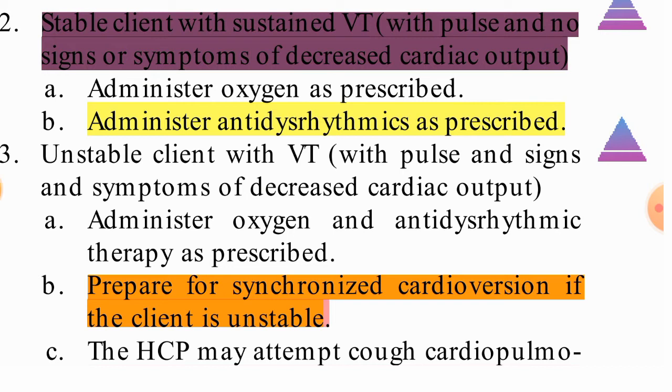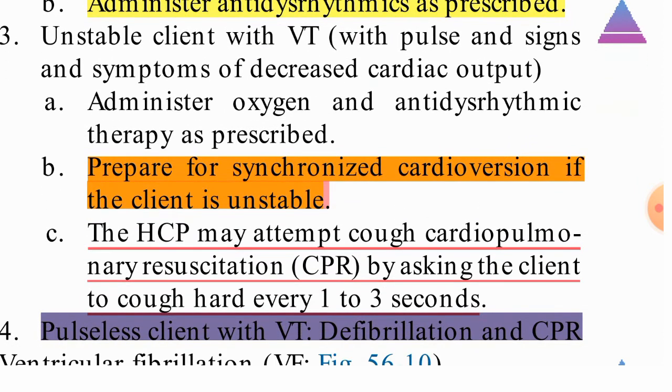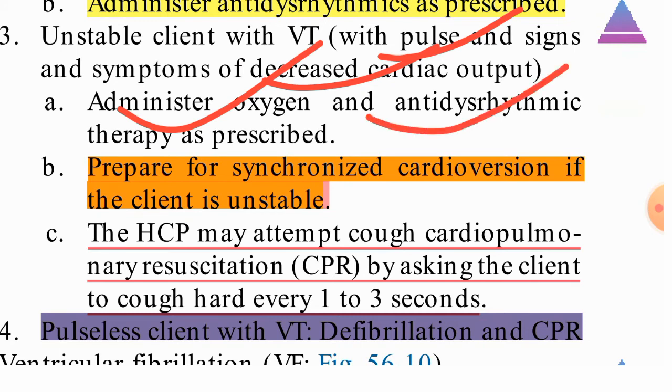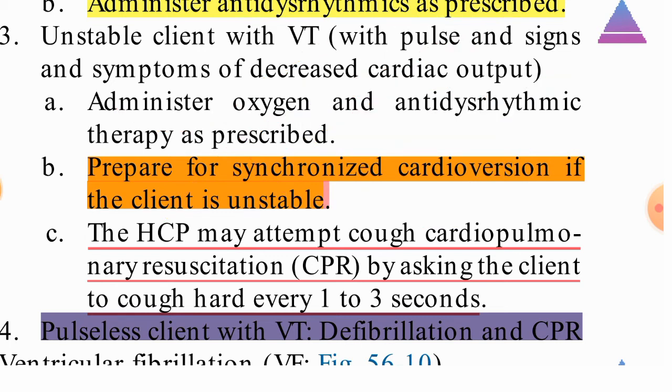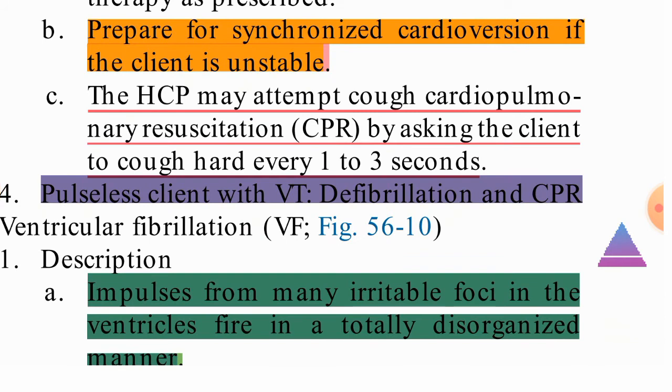If the client is unstable with VT, unstable means pulse is there but signs and symptoms of decreased cardiac output are there. So what we need to do? For that patient, we need to administer oxygen, give antiarrhythmic medication according to prescription, and prepare for synchronized cardioversion. For this patient we need to prepare for cardioversion. Okay, only if the client is unstable do we prepare for synchronized cardioversion. The SCP may attempt cough CPR. This is a very important point here.